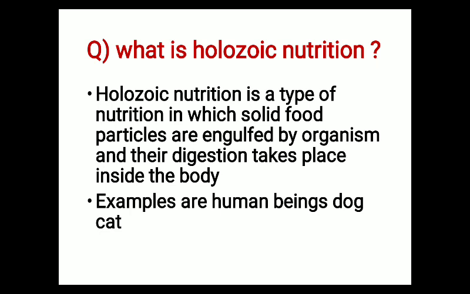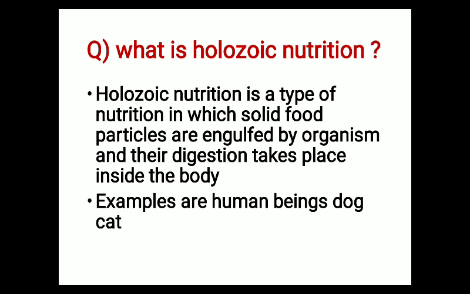Now next question is, what is holozoic nutrition? This is very important. Holozoic nutrition is a type of nutrition in which solid food particles are engulfed by the organism and their digestion takes place inside the body.